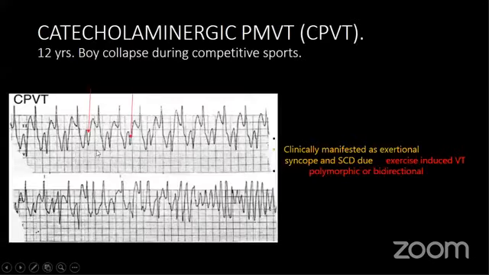This is the biphasic VPC that occurs in catecholamine and digoxin toxicity. If you see, this is a PVC with positive deflection, the next PVC negative deflection, the next one positive, then the next one negative. This is called biphasic PVC. That is very characteristic for CPVT or catecholamine-related polymorphic VT and digoxin-related VT.